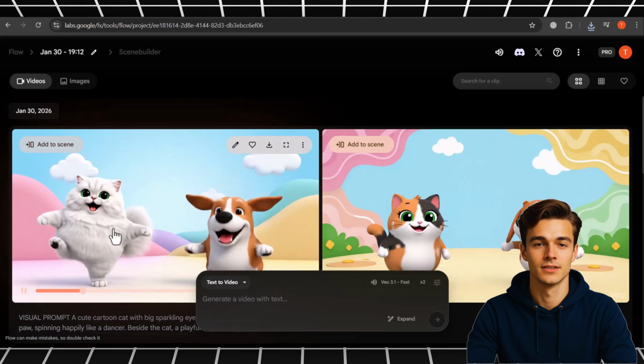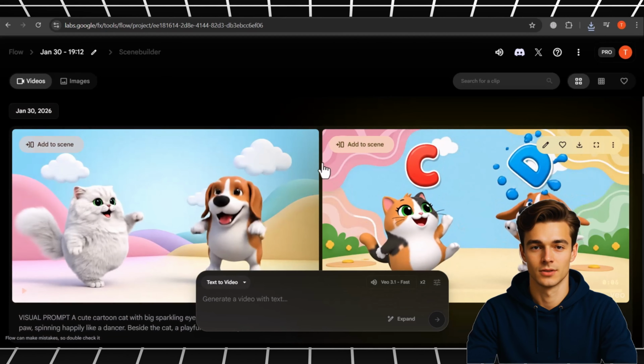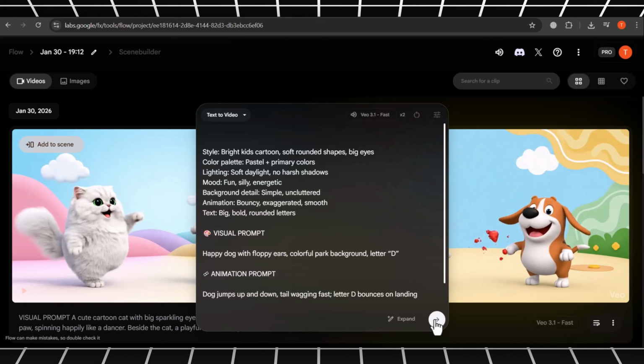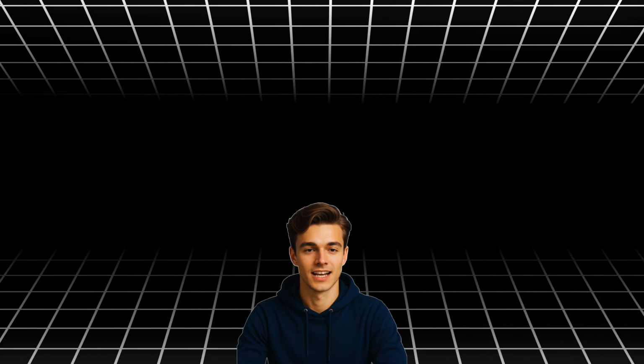Following the same steps, generate all your videos. While creating them, you'll get auto-generated music. Don't worry, we'll edit that later in the video editor. Once all your videos are generated, it's time to combine them and create the final video. For this, we'll use CapCut.